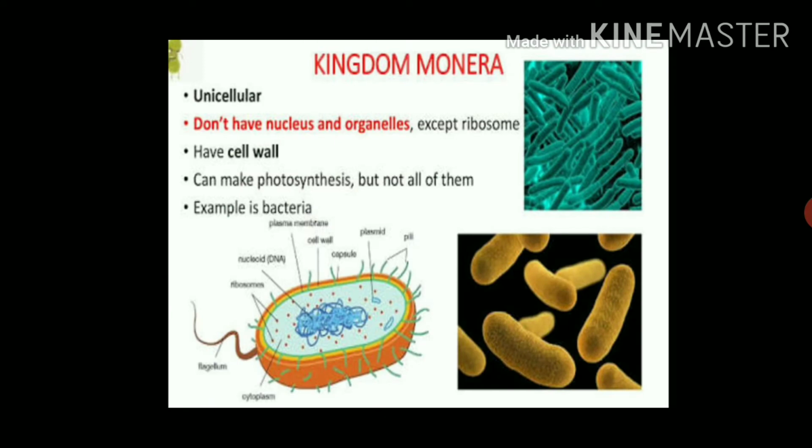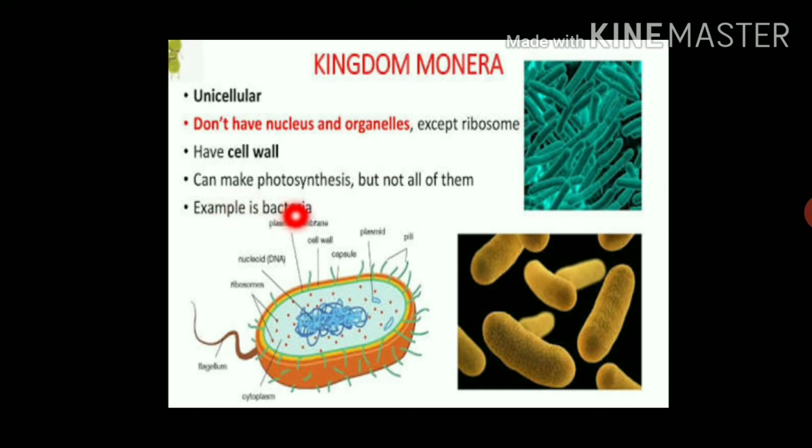Now let's see some basic characteristics of each kingdom. First we see kingdom Monera. The first characteristic is they are all unicellular, means their body is made of only one cell. They don't have a nucleus and organelles except ribosomes. They have a cell wall which is made of cellulose.